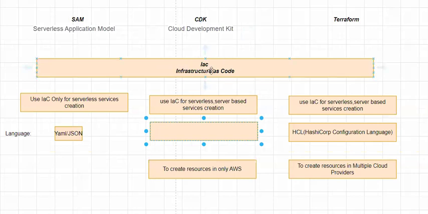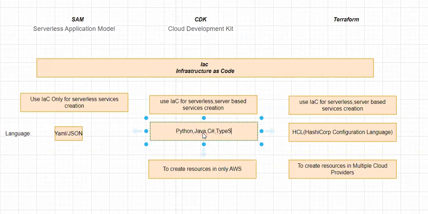So what are the supported languages to create your infrastructure as code template in CDK? You can use Python, Java, C Sharp, or TypeScript.